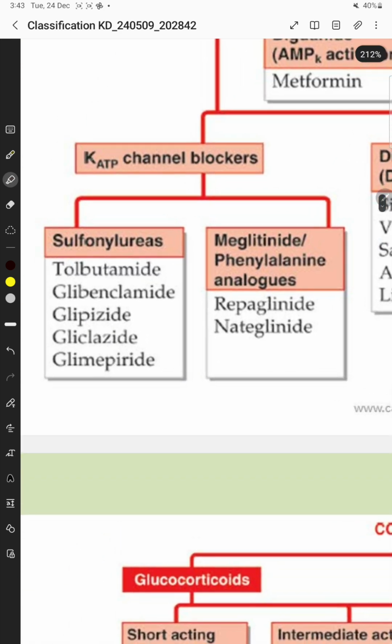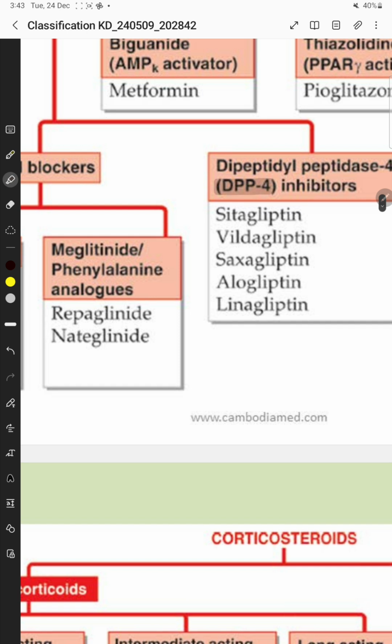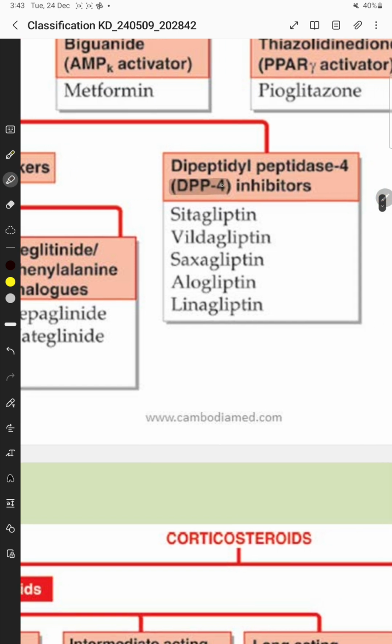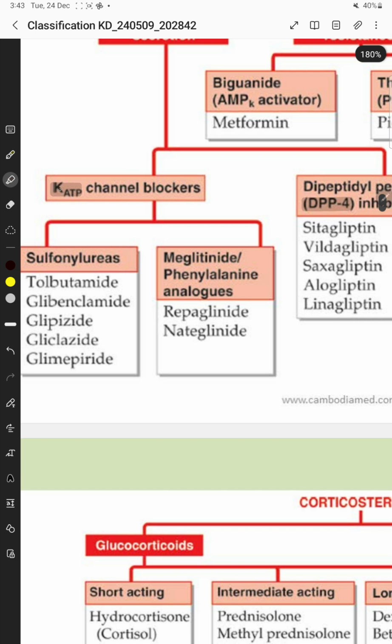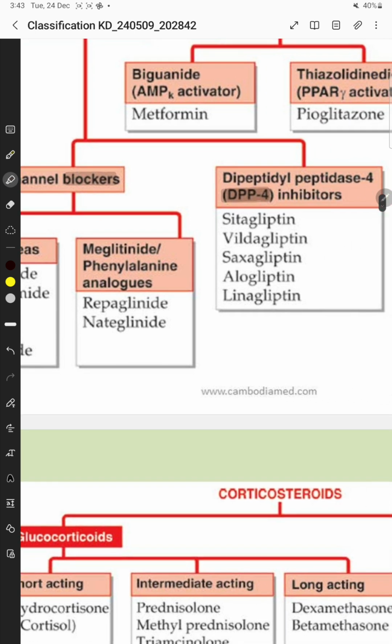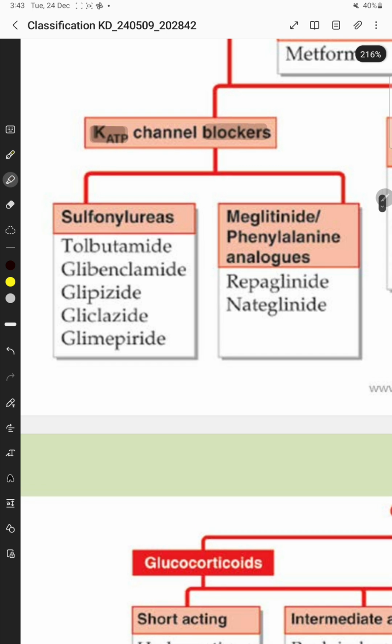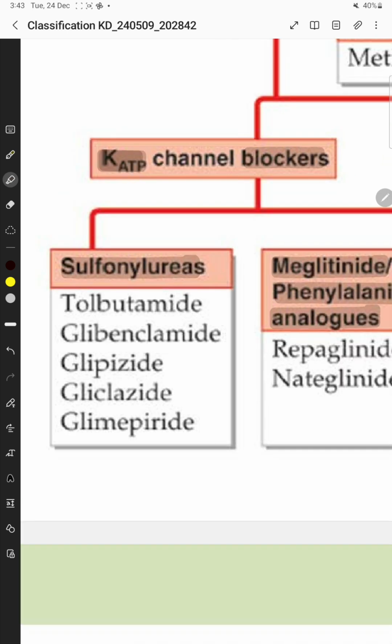In that we have KATP channel blockers and DPP4 inhibitors. DPP4 stands for dipeptidyl peptidase 4 inhibitors. So the drugs that enhance insulin secretions are KATP channel blockers or DPP4 inhibitors. In KATP channel blockers, we have two categories: sulfonylureas and meglitinide or phenylalanine analogs.